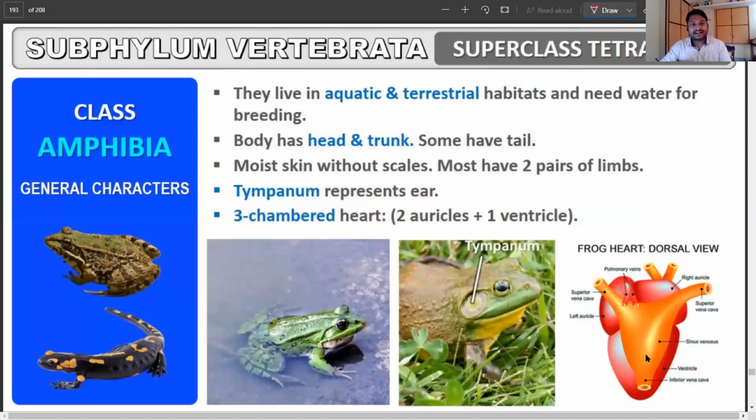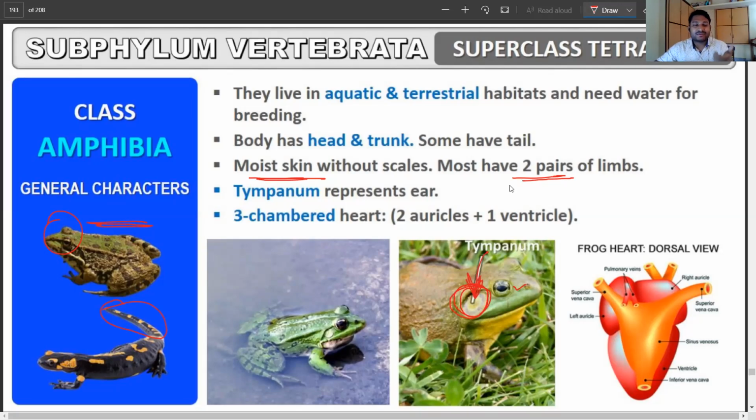Next, we are coming to the Tetrapoda, amphibians. Again, these are all going to be the common things that you already know about. So quickly, I'm going to run through. Here, they're aquatic and terrestrial both, and the body is divided into head and trunk region. Some of them have a tail, as you can see here, and most of them have a moist skin without any sort of scales, which helps in respiration also in certain cases. Most of them have two paired limbs, forelimb and hind limb, and a tympanum is present. If you can see in this area behind the eye, this is called the tympanum, and this represents the ear in this case, helping in the auditory function.